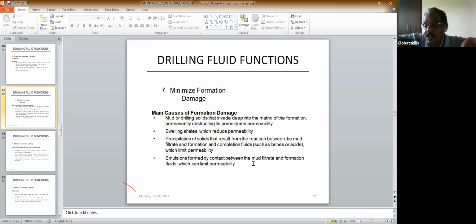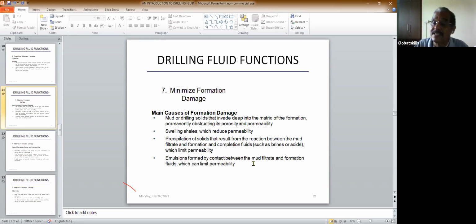So if you close these pores, then how will the oil come? The oil cannot come out if they block the pores. That is called damaging the formation. If your drilling fluid damages the formation, then you will not get oil. So you should use a drilling fluid which will not damage the formation.